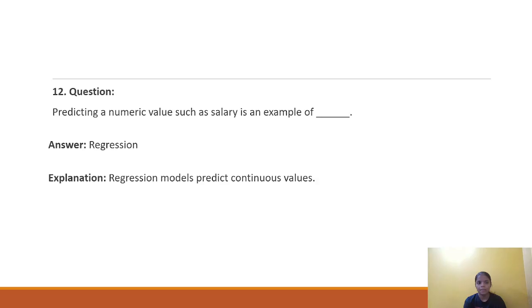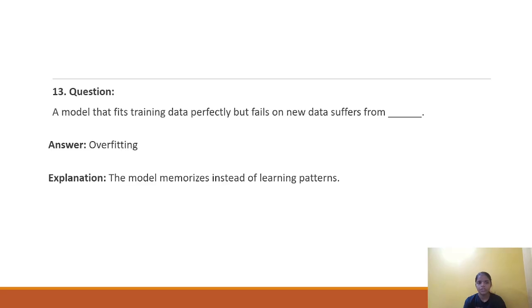Next question number 12. Predicting a numeric value such as salary is an example of blank. Answer is regression, as regression models help us to predict the continuous value. For example, house price prediction. Question number 13. A model that fits training data perfectly but fails on new data suffers from blank, which is overfitting. As we know, in overfitting, the model memorized instead of learning patterns.